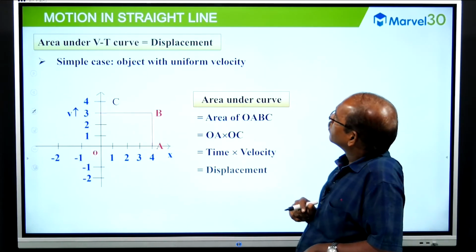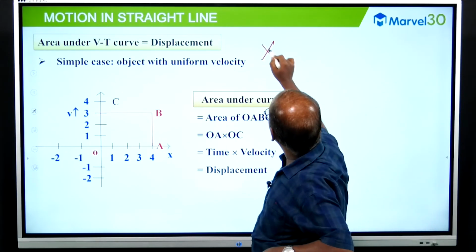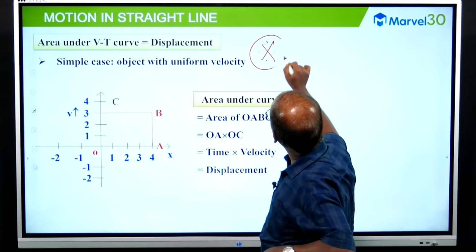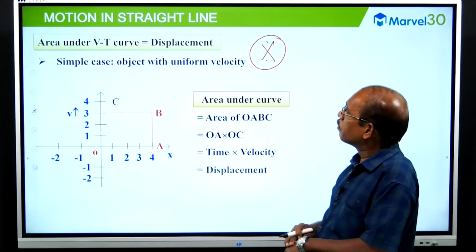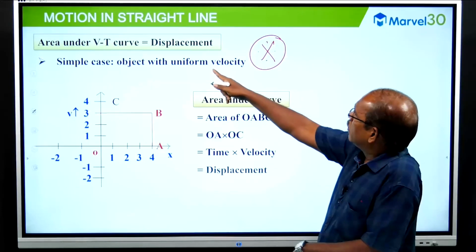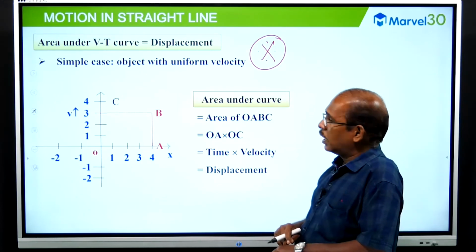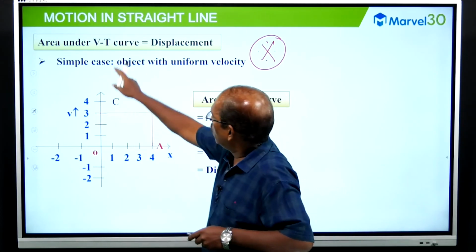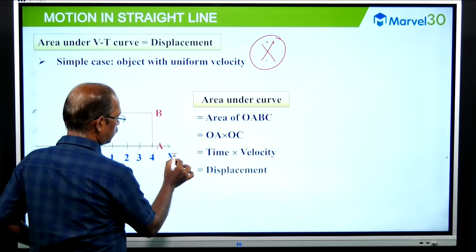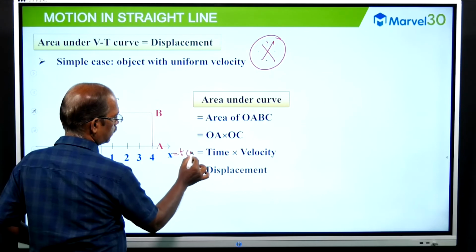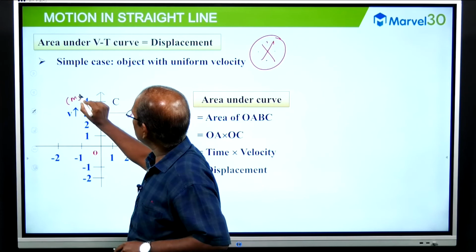Now, the area, very important. Dear student, this graphical interpretation is related to one-dimensional motion, very important. Consider the area under the Vt, velocity time curve, with velocity along the y-axis and time along the x-axis. Time is taken in seconds, and velocity has the SI unit meter per second.